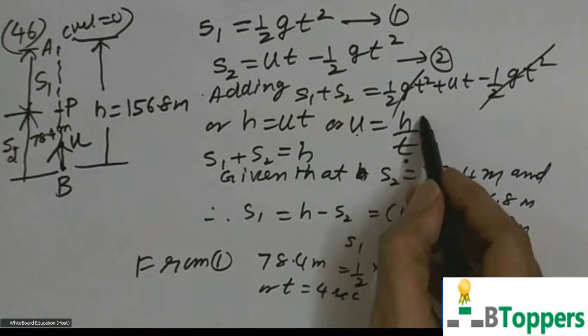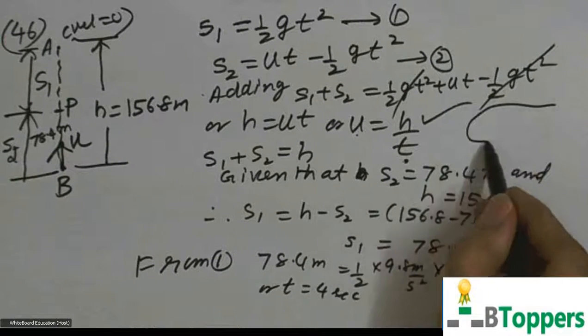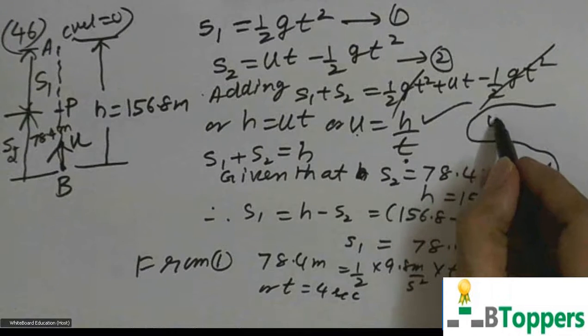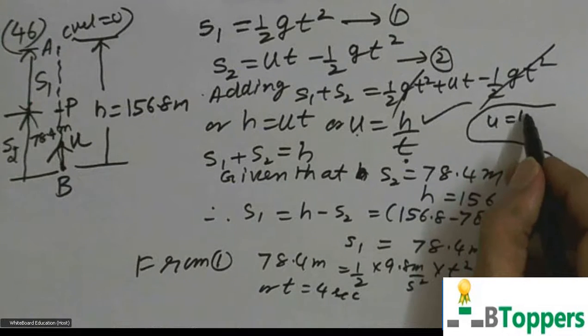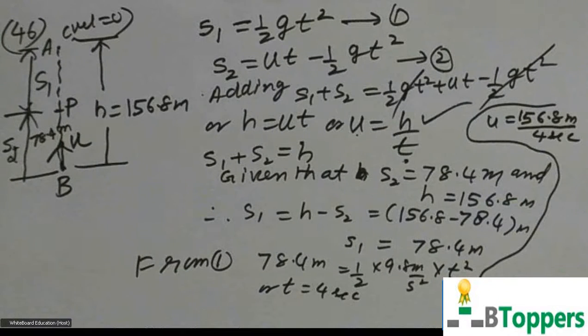You can substitute this value of t here on the right hand side to find the initial velocity of the second body. So the initial velocity of the second body is equal to h by t. h equal to 156.8 meters, t is 4 seconds. So if you simplify this, you get the answer. If you want to copy the solution of the problem, you can take a pause and copy it. That answer comes out to be 39.2 meters per second.